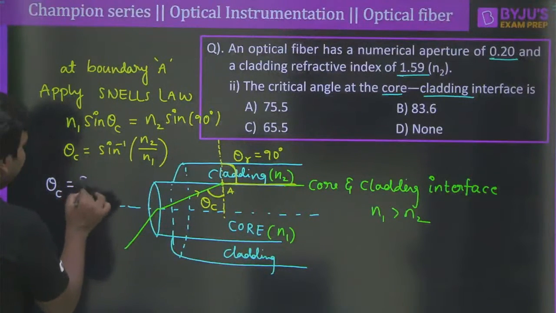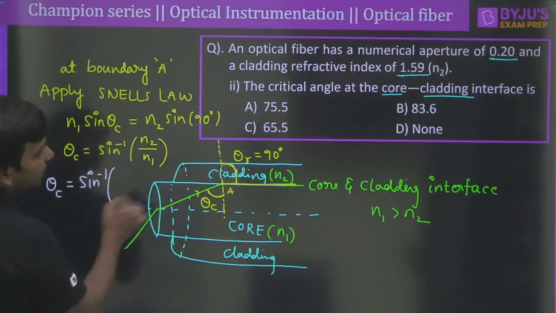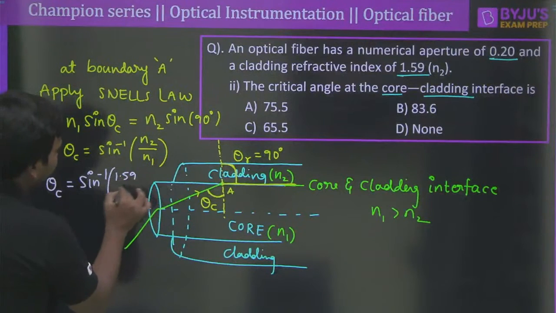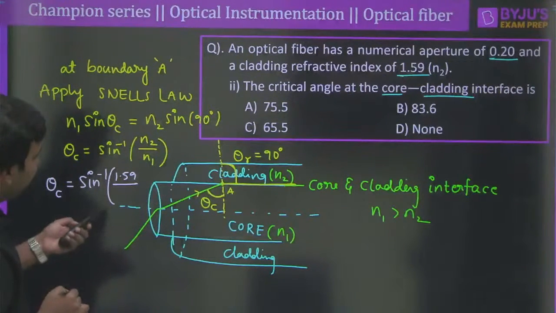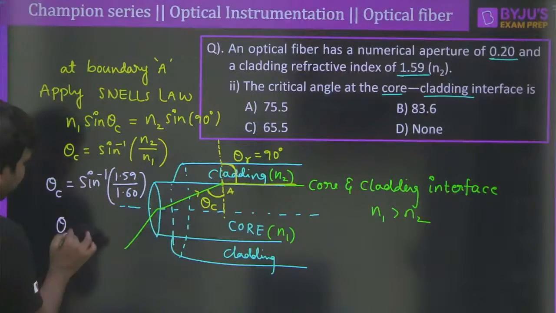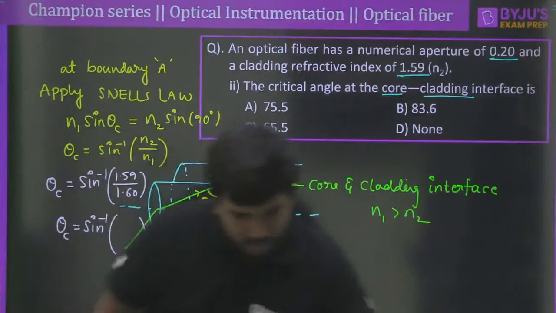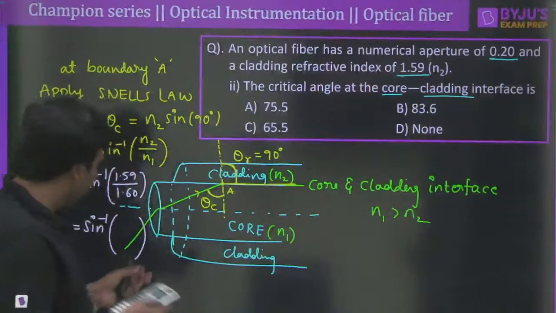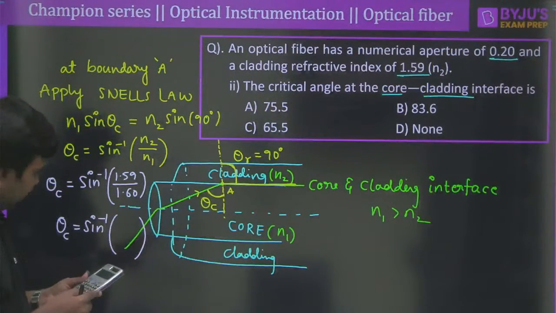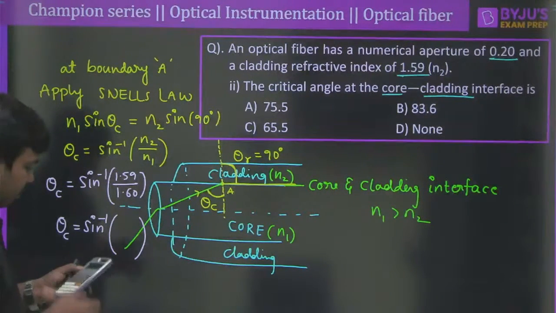So therefore theta c is equal to sine inverse of n2, which is how much? The refractive index of the cladding is 1.59, no doubt about that, divided by the refractive index of the core, which is simply 1.60, correct? So I can say theta c is equal to sine inverse of this value. How much is it? Just take your calculator. Any answer from any one of you? Please let me know. The final answer here, 1.59 divided by 1.60, will give you some value, 0.99375. You have to take the sine inverse of this, right?